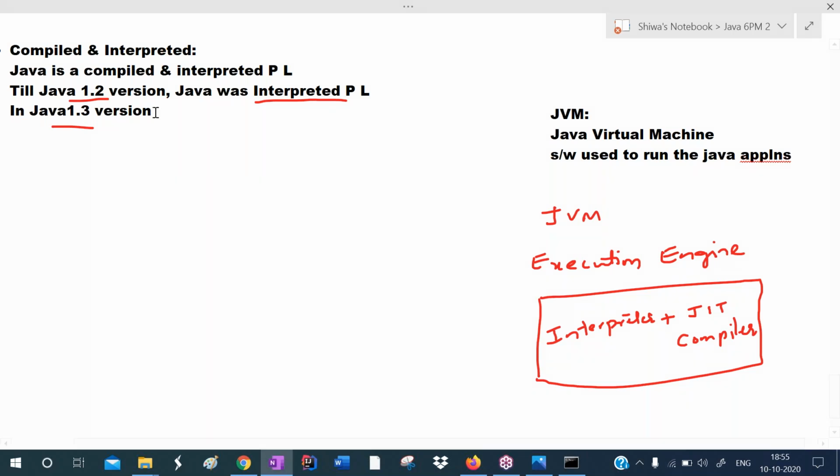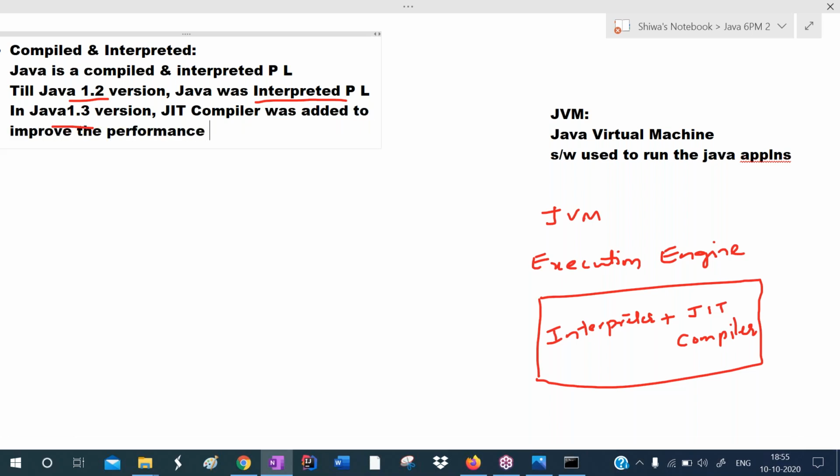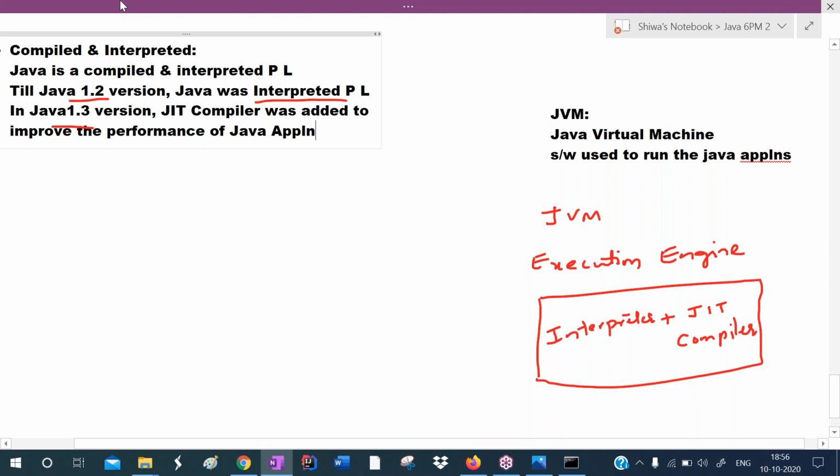In Java 1.3 version, the JIT compiler was added to improve the performance of the Java application.